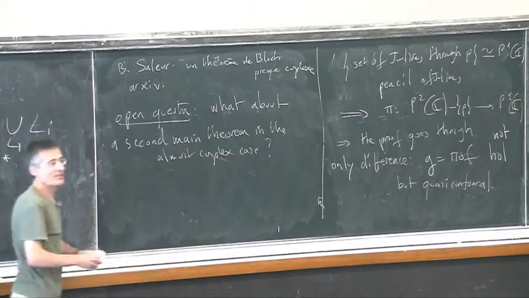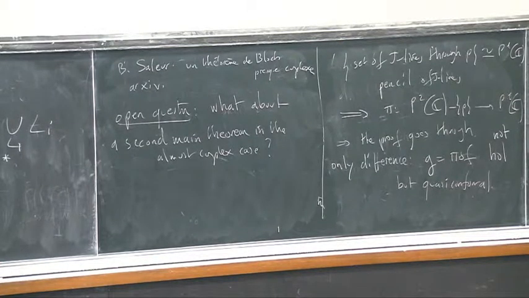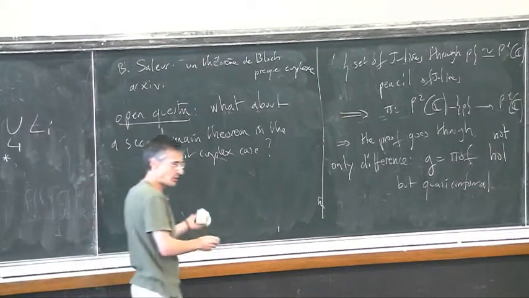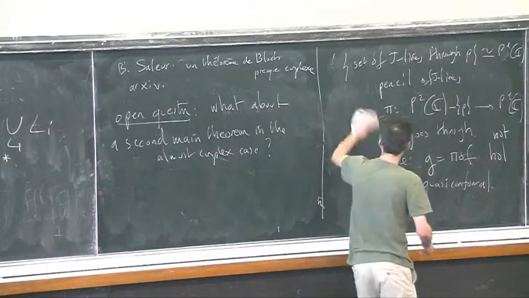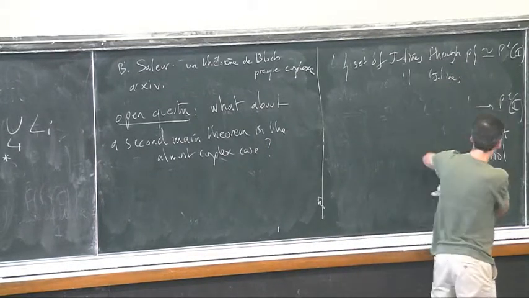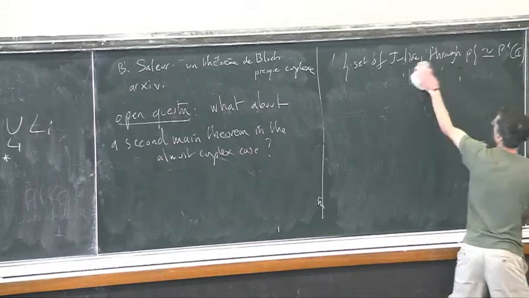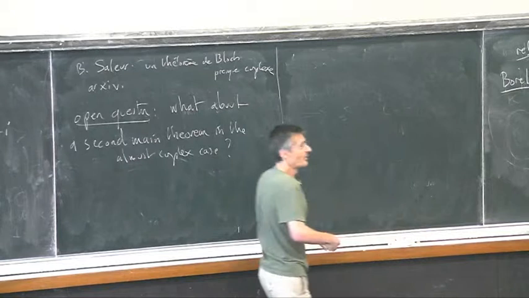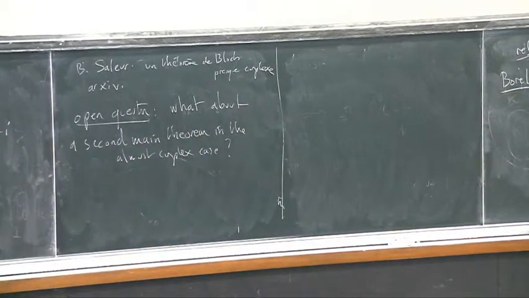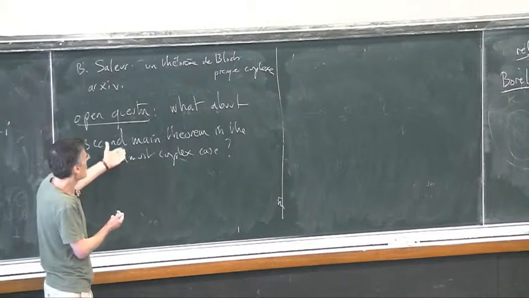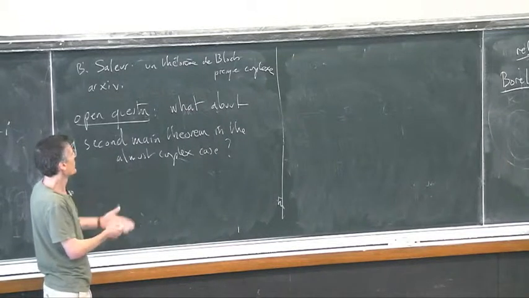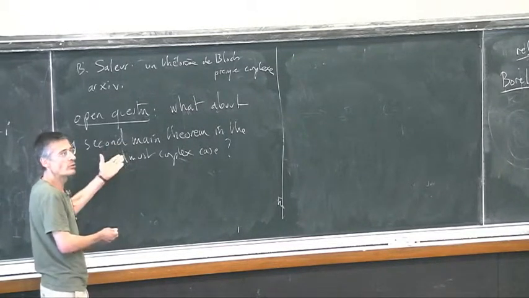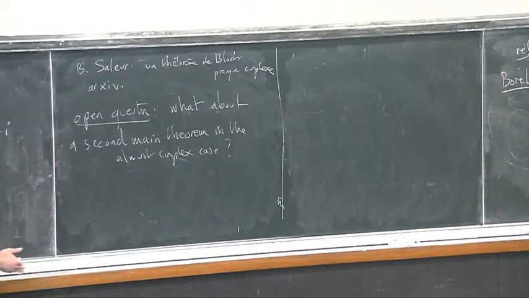So what is the second main theorem in the complex case, so in the usual case? I will explain it a little bit. Just to say that there is something to be done in the almost complex case if we want to understand more. Actually, we should have a proof of that as soon as we have a sufficiently geometrical proof of the classical case. And this I don't know.